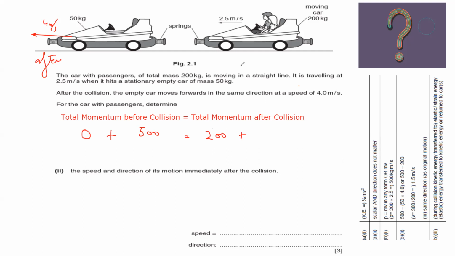Plus, what is the momentum of the second car? That we don't know, because we have to find that speed. So for example, after the collision, its speed is v. So what will be the momentum here? It will be 200 multiplied by v.